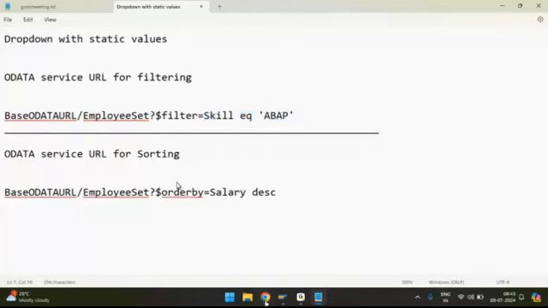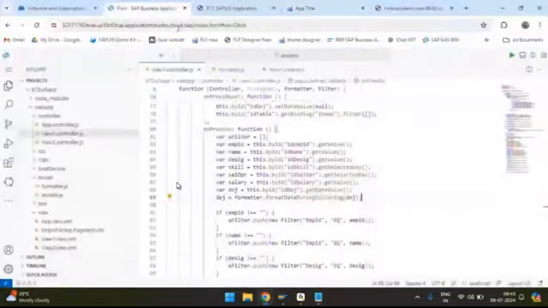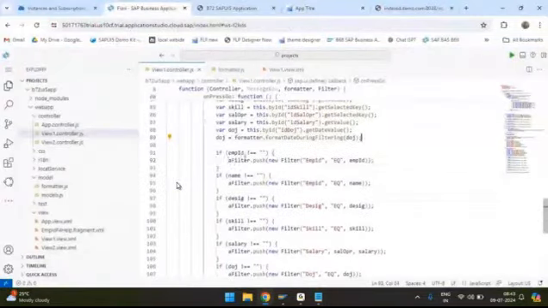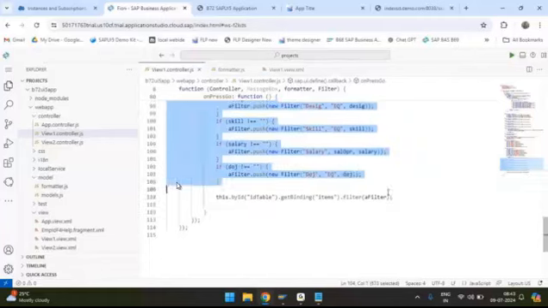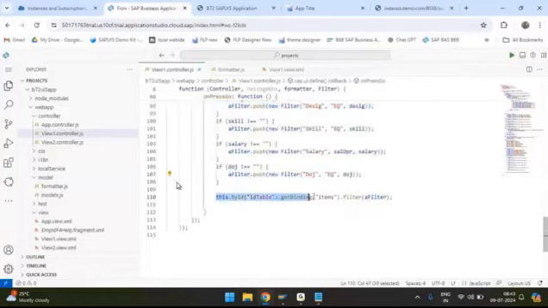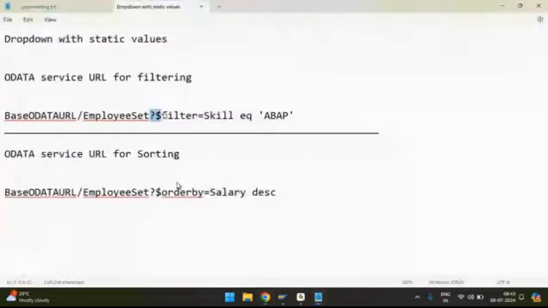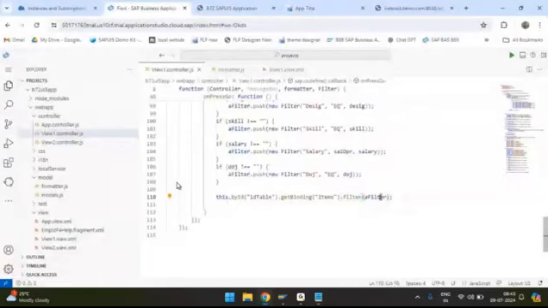And then, after pushing all the required filters into the array, we said get the items binding and then dot filter. This particular dot filter will be converted like question mark dollar filter equals to, followed by all the filters. Within the dot filter we passed the array, so the array contains all your filters. Now the same approach you need to follow even for sorting.